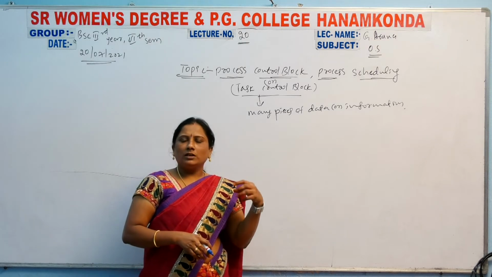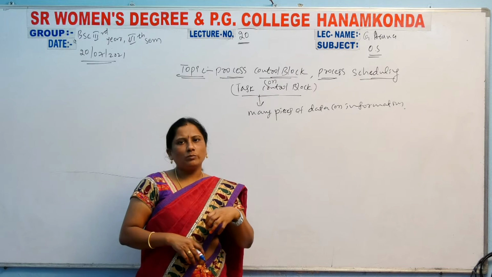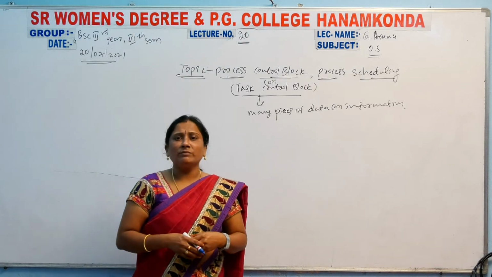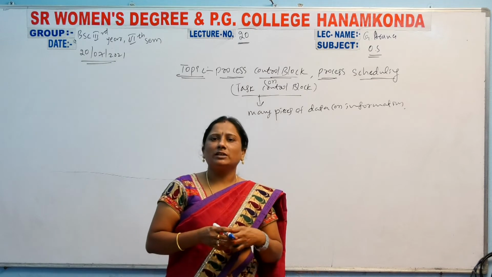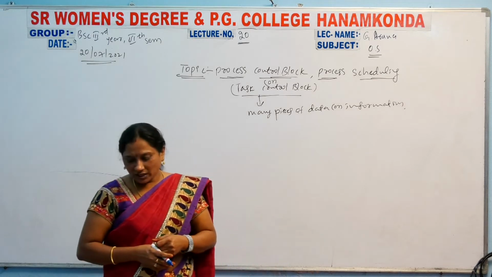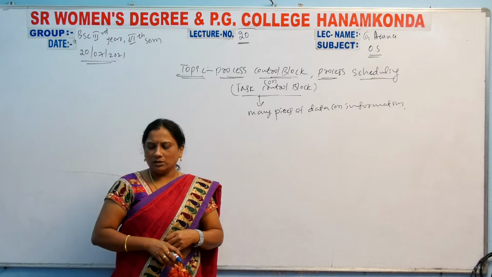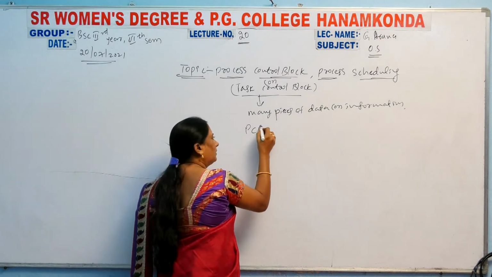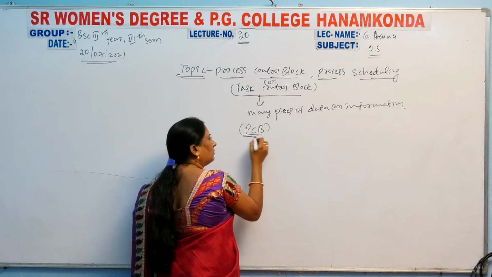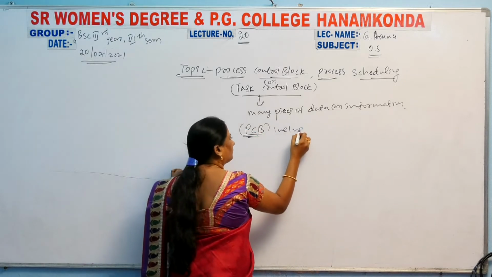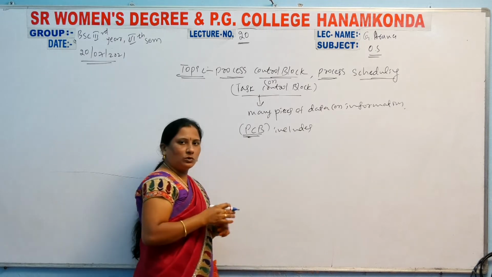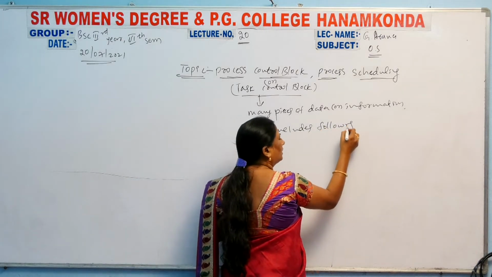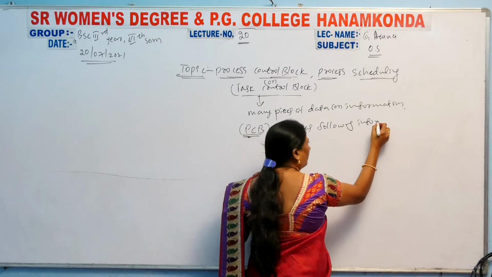The process control block, whose short form is PCB, includes the following information.